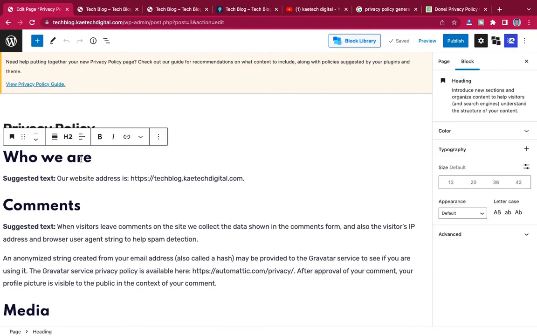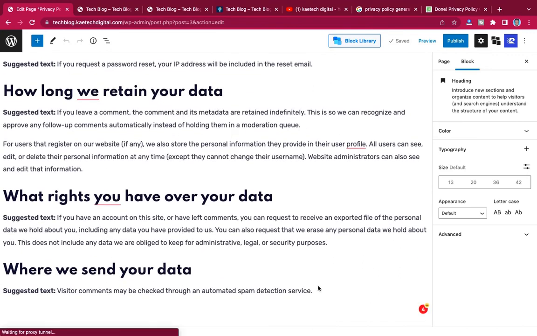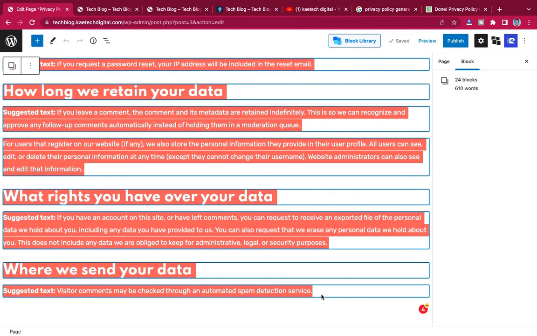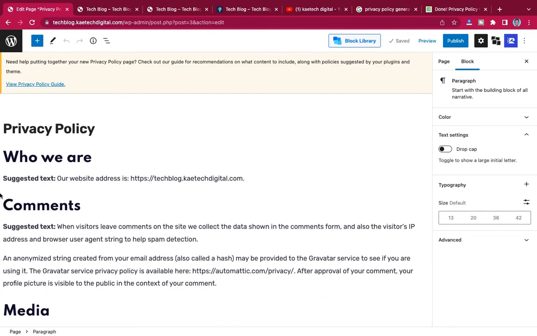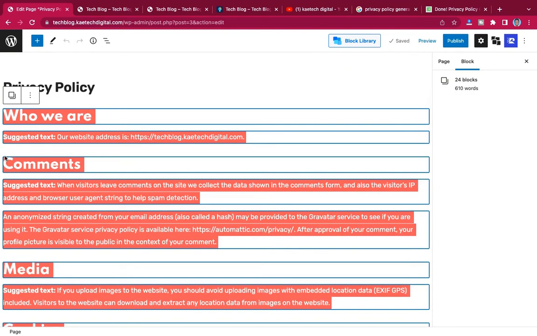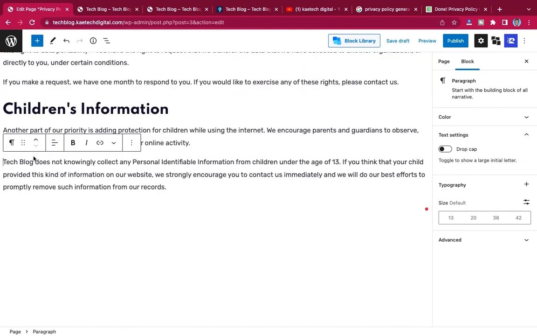This is sample data that they've given to us. So you can select all of them and then trash all of them, so delete all of them, and then we paste our own over here.